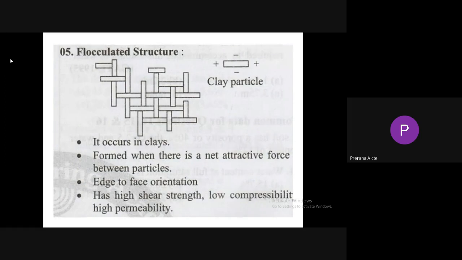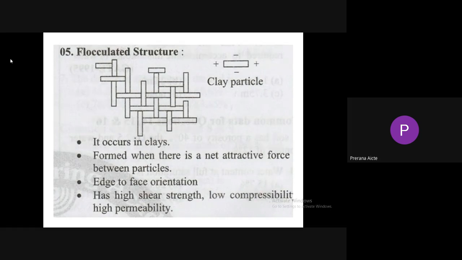The next one is flocculated structure. Flocculated structure and dispersed structure are known as structures of fine grained soil mass. Flocculated structure occurs in the case of clayey soils. It consists of edge to face orientation. It is found when the net attractive forces between the particles are more. A clay particle carries a negative charge at the surface and a positive charge at the edges. In order to neutralize the negative charge, it attracts the positively charged water molecules. That is why, when attractive forces are more, flocculated structure is formed.